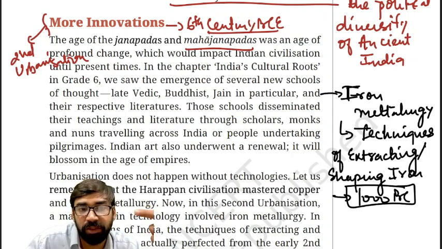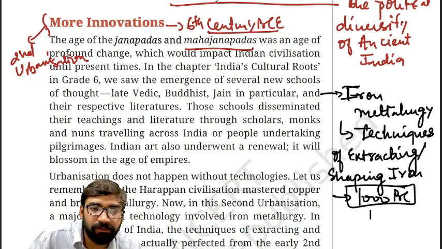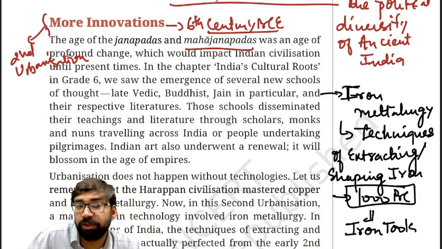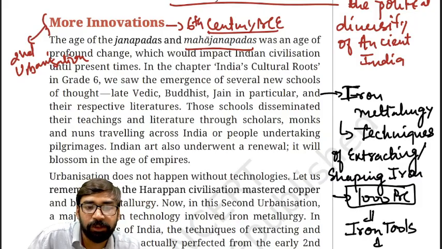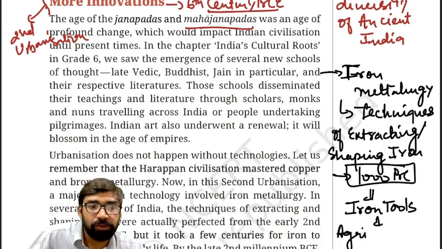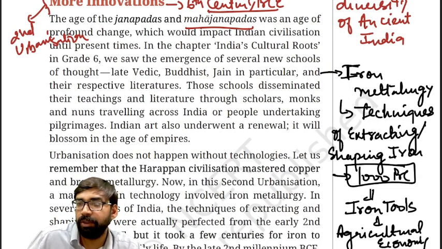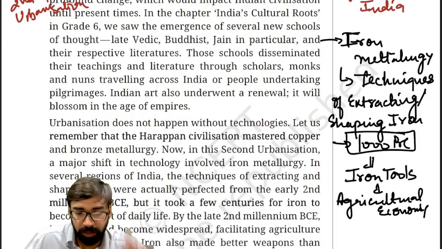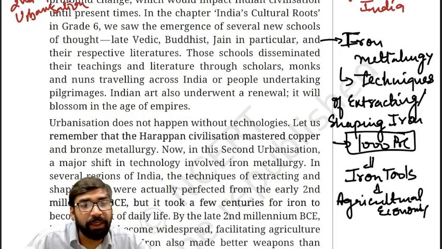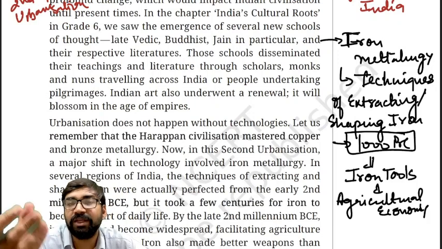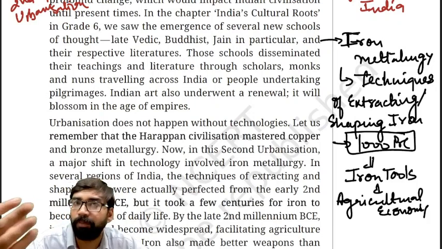And with this iron metallurgy, they have created iron tools, and iron tools resulted in the birth of agricultural economy. Fine. So it resulted in the birth of agricultural economy. Fine. Okay. Now, Indians already knew about various metals, gold, silver, copper.